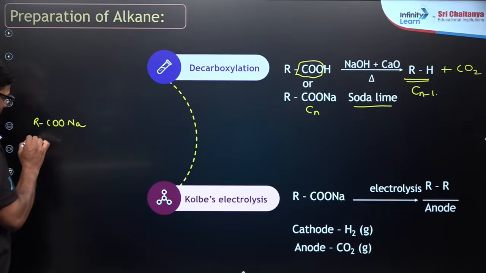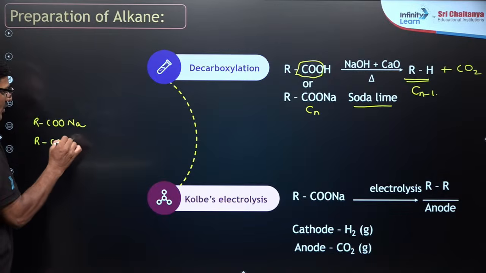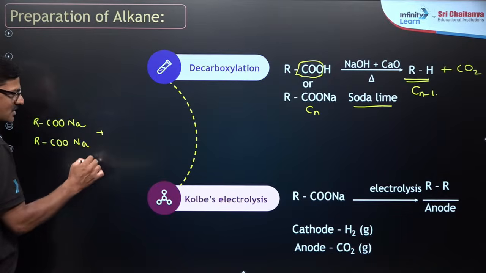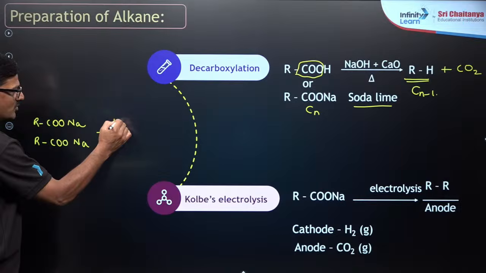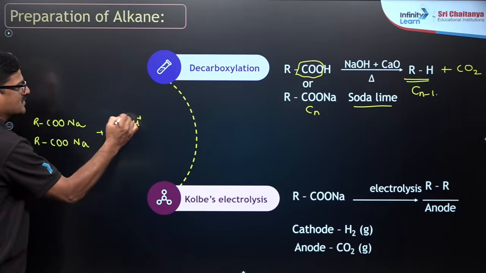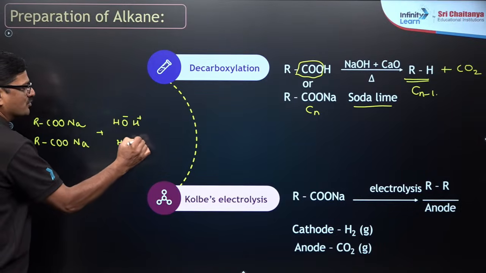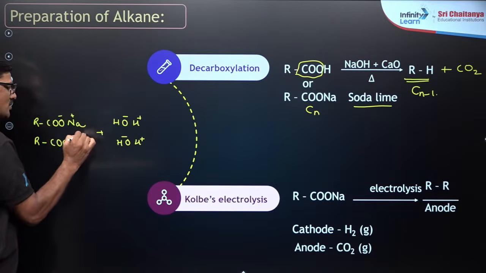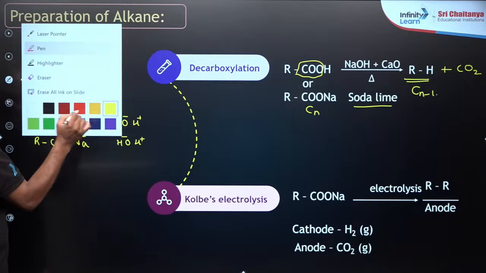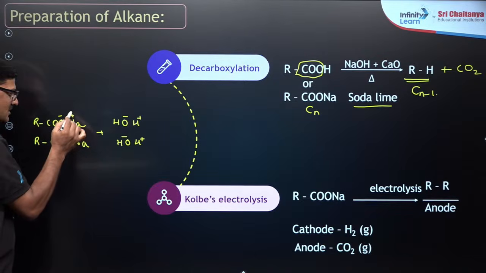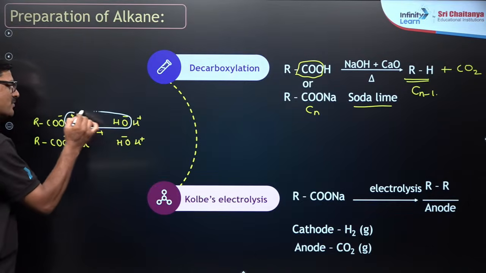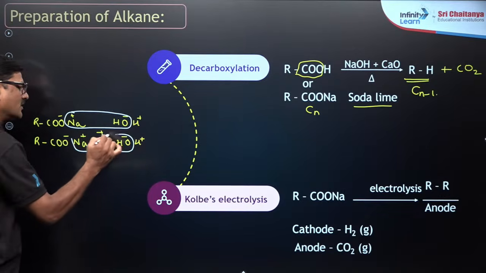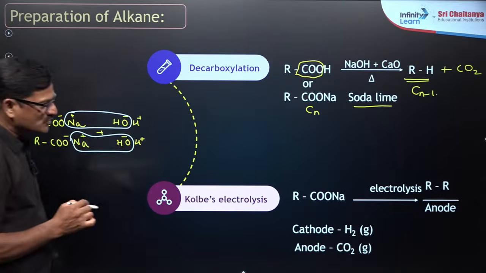RCOONa, if it is electrolyzed in aqueous media, you can say HOH gives H+ and OH-, plus Na+. Now let's see the products, how simply you can get them. This is eliminated, sodium hydroxide. You are going to get 2 sodium hydroxide.